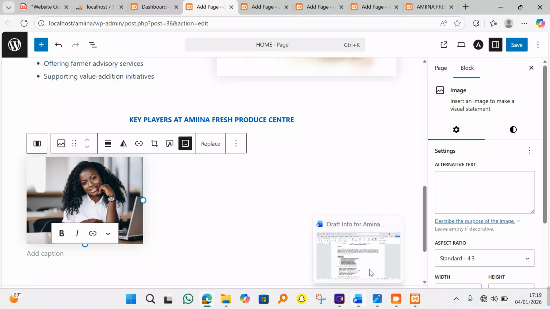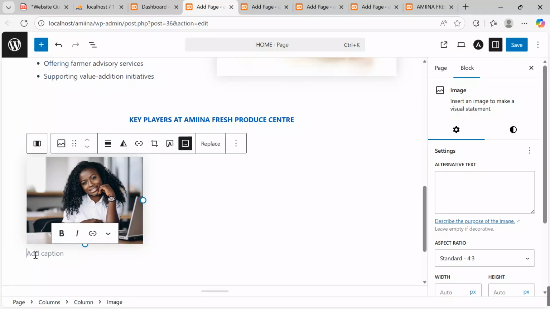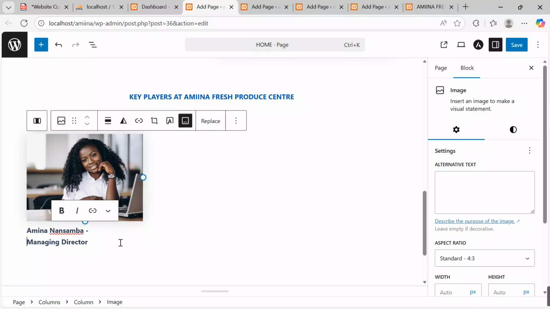Come back to our support document we are using, and then we want to pick this information over here. For Amina, Control C. Let me copy. Come over here, Control V. This is my Amina that is giving us to be the managing director. Come back to this other cell.